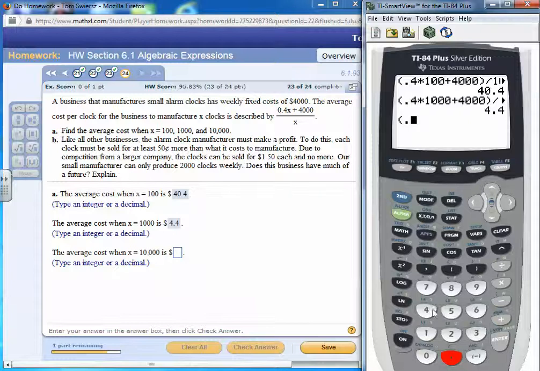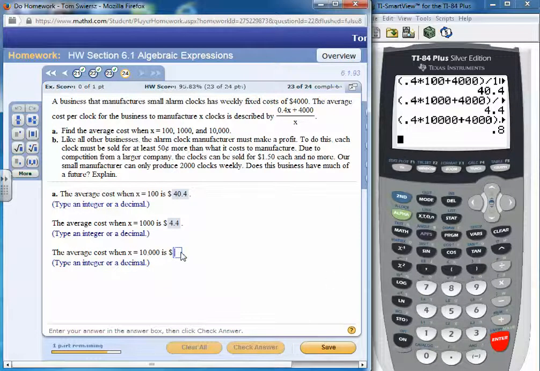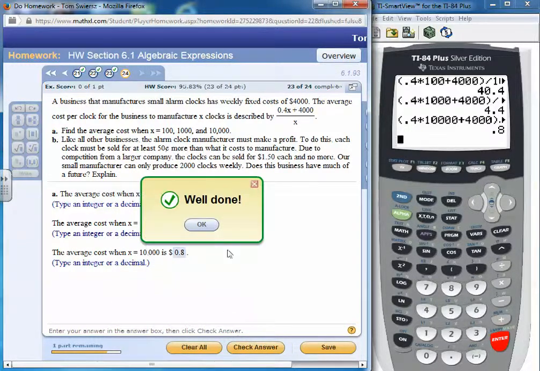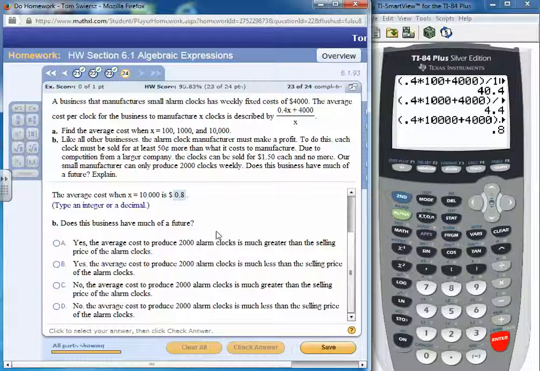Now we're going to put in 10,000. So again, 0.4 times 10,000 plus 4,000 divided by 10,000 and we get 0.8, which would represent 80 cents. Now, does this business have much of a future?